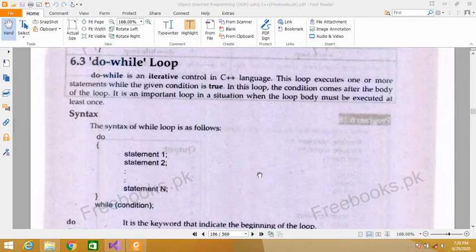Hey guys, welcome to this video. Today we are going to study about the do while loop. So what is a do while loop?